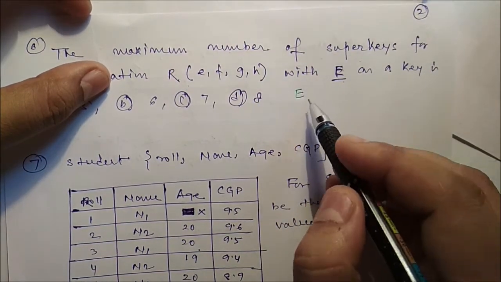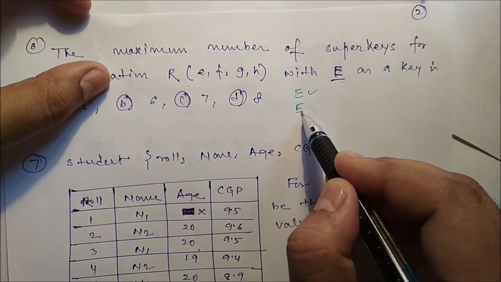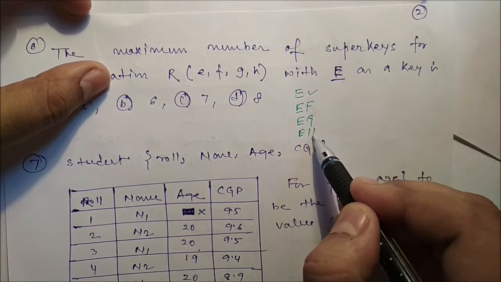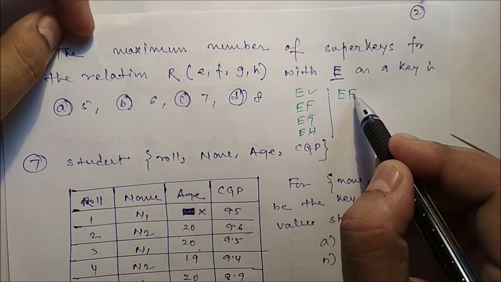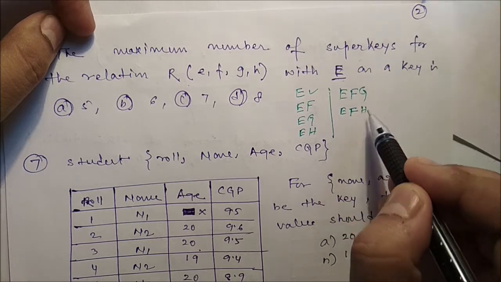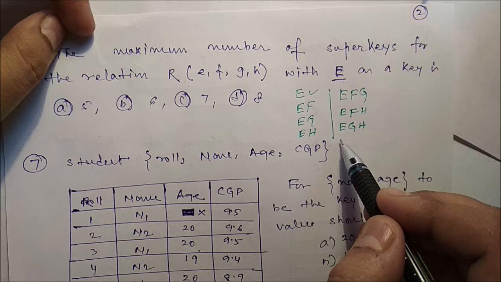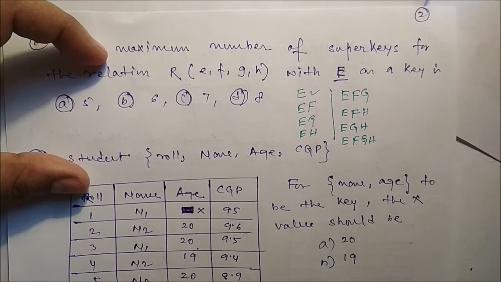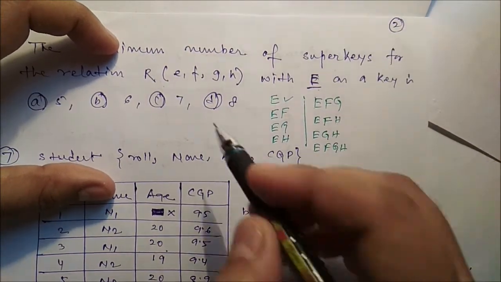From E we can identify the primary key with E, and we can identify the super keys with EF, EG, EH, and simultaneously EF with G, EF with H, similarly EG with H, and all of EFGH. So the total number is 1, 2, 3, 4, 5, 6, 7, 8. So this is the answer.